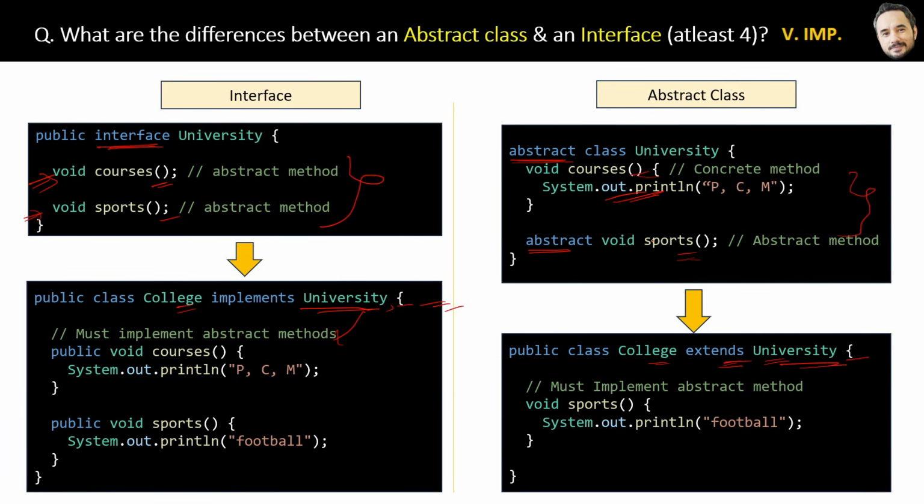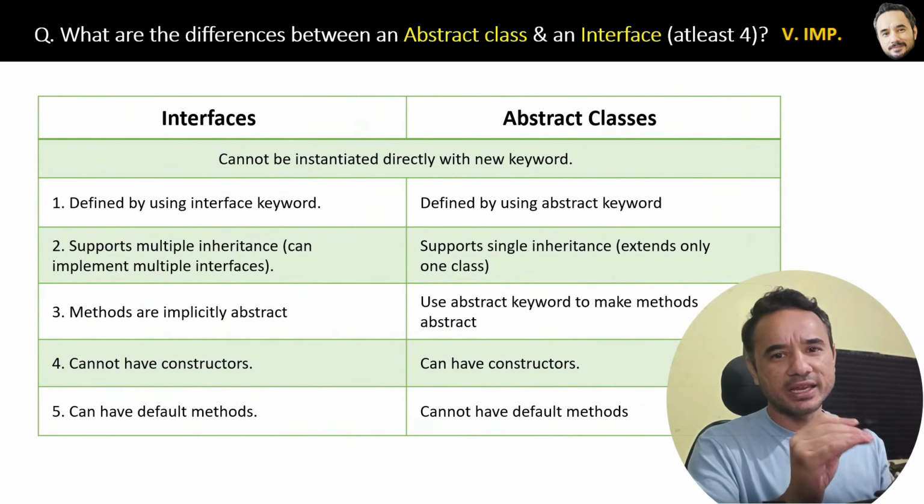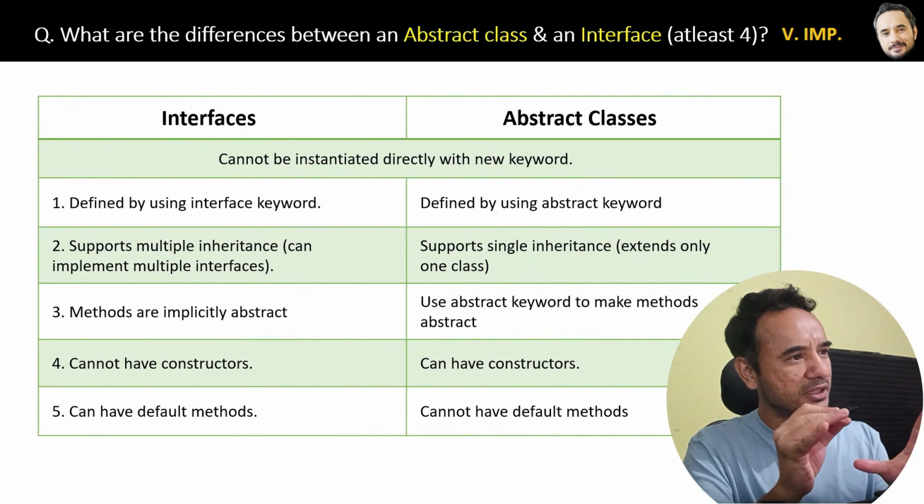And the last difference is interfaces can have default methods and abstract class cannot have default methods. Again, default methods I will explain shortly in the upcoming question. Okay, great. These are the 5 or 6 differences I think, and in the next slide I have written all of them in the book.